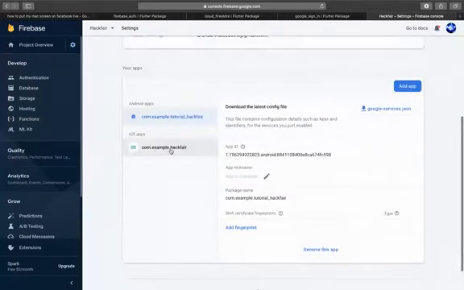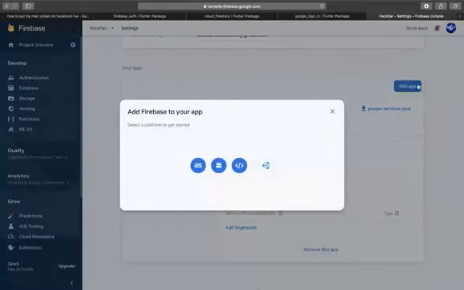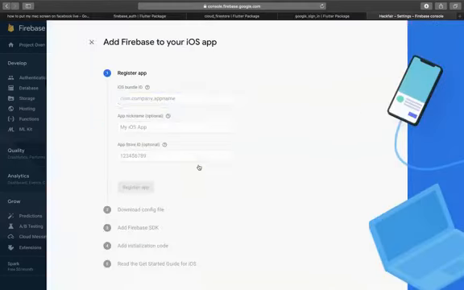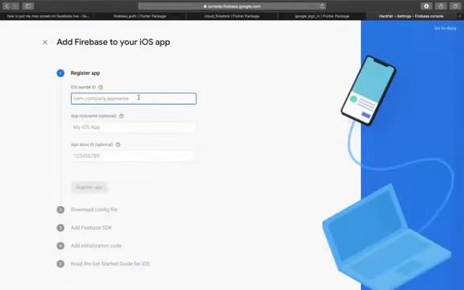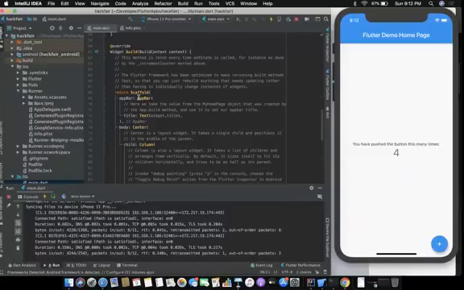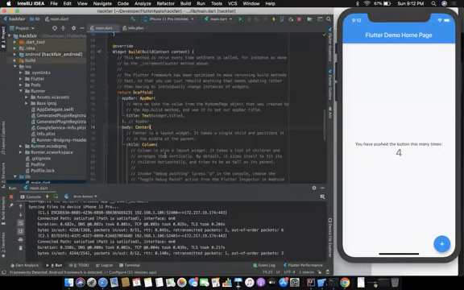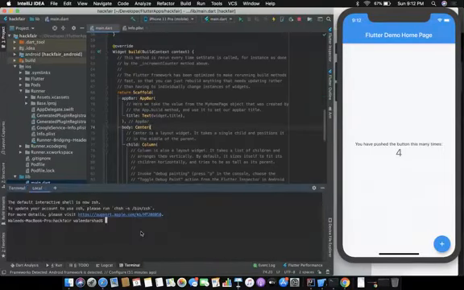I have created two applications for my project, one iOS and one Android. I'll be using iOS today. When you create a new app, it will tell you to create an iOS, an Android, and a web app. So we create the iOS app, and here you put the bundle identifier. You will get the bundle identifier from Xcode. If you don't know, I can show you.